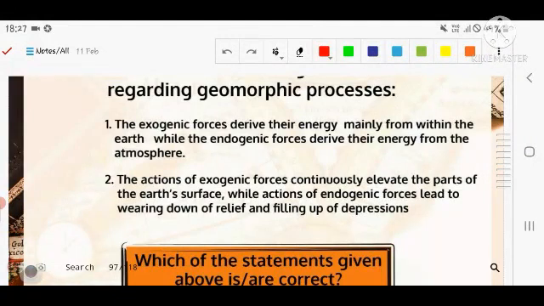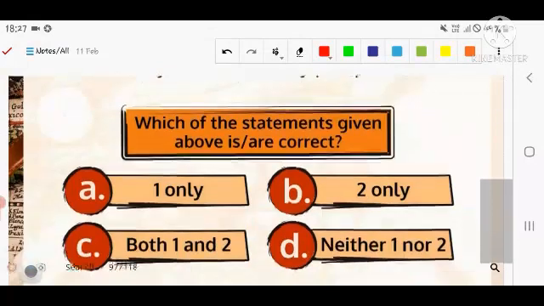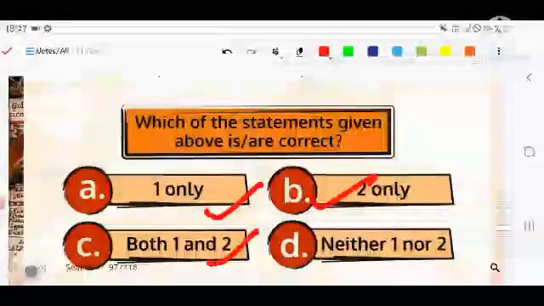Number second, the action of the exogenic forces continuously elevates the part of the earth's surface, while the action of the endogenic forces leads to the wearing down of the relief and filling of the depression. It means that the exogenic forces elevate part of the earth and endogenic forces reduce it through various types of filling and various types of movement. For example, gravity, wind, glacier, etc. And the options in front of you are: first, second, both first and second, neither one nor two.